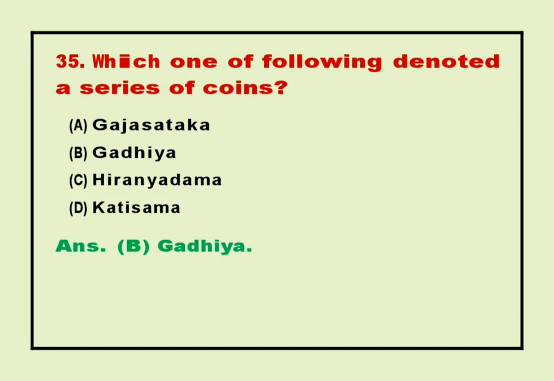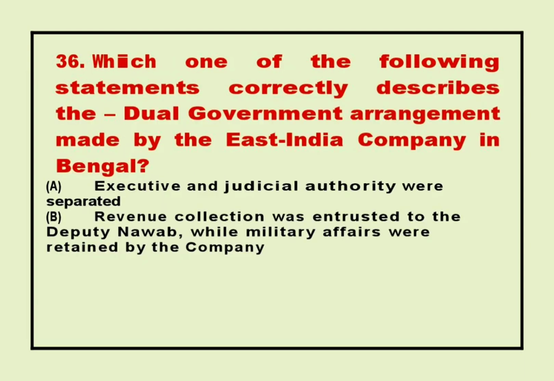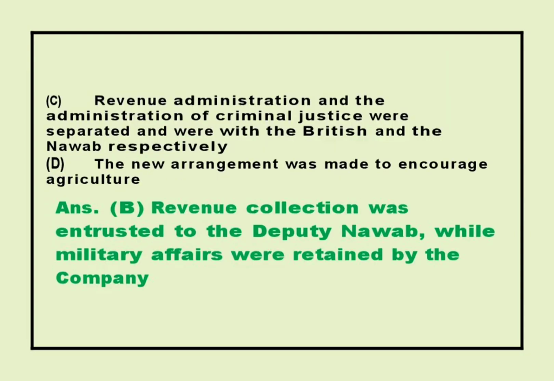Answer B. Gadia. 36. Which one of the following statements correctly describes the dual government arrangement made by the East India Company in Bengal? Answer B. Revenue collection was entrusted to the Deputy Nawab, while military affairs were retained by the company.